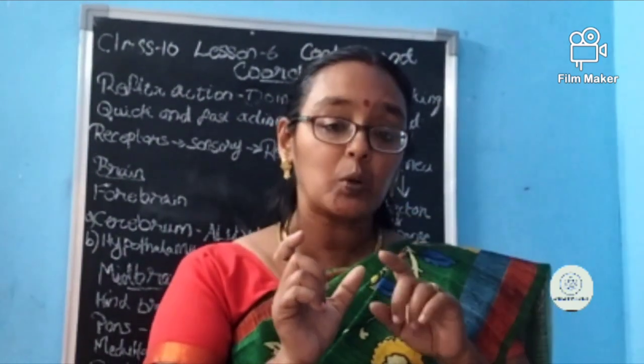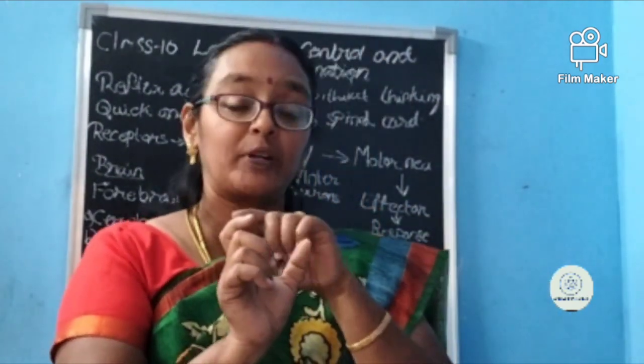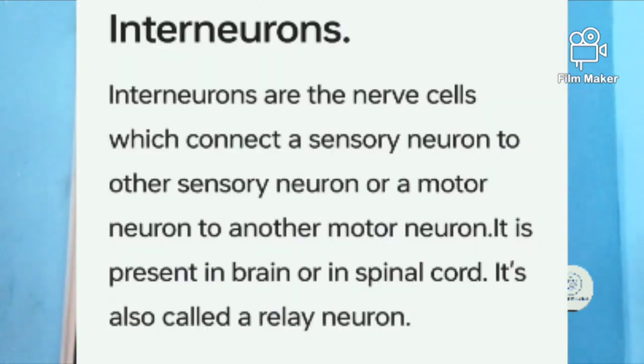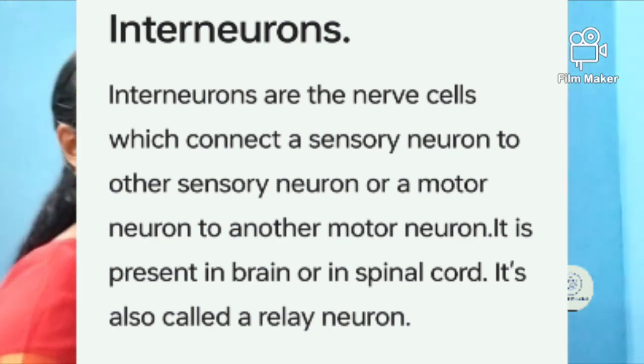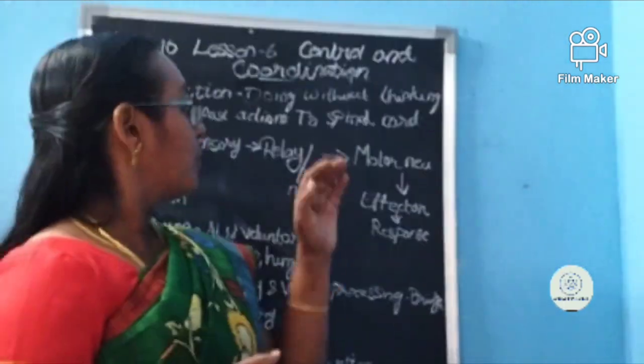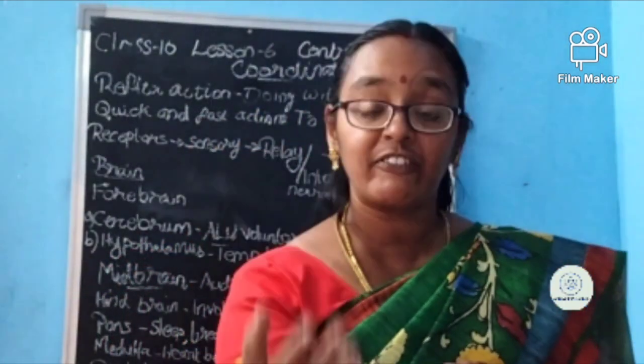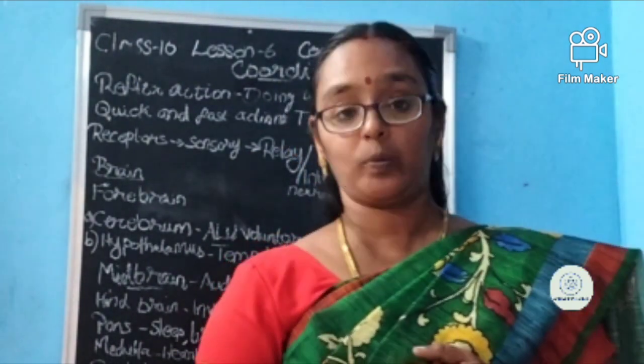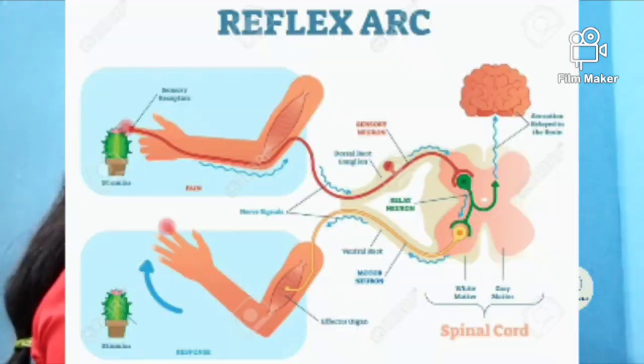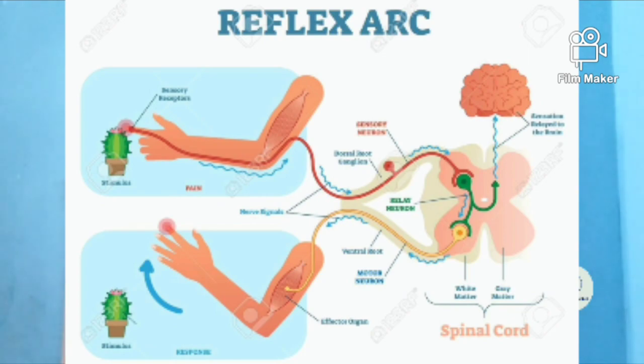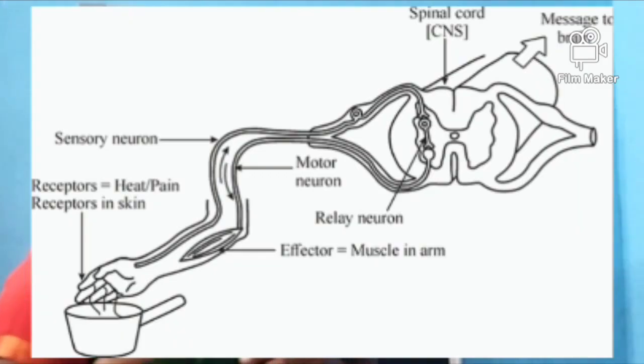That means the information is passed from the sensory neuron to the spinal cord, and the spinal cord gives the information and then it is passed to the motor neuron. From there it goes to the effector and there is a response. Okay, here the relay neuron or interneuron is present in what, ma'am? In the spinal cord. Okay, this is the reflex action happening to us.